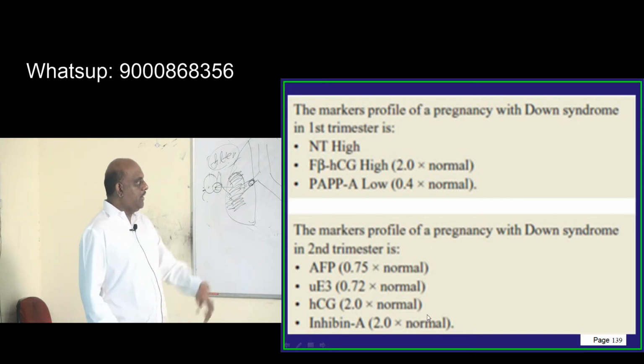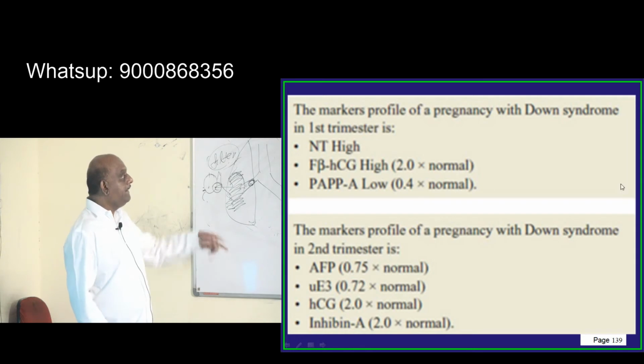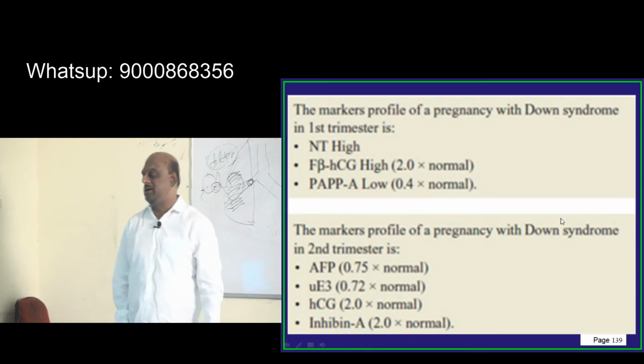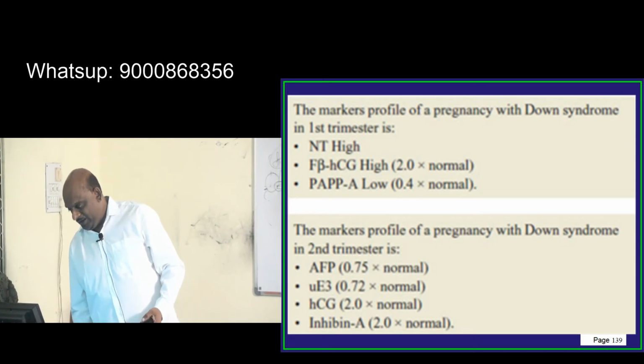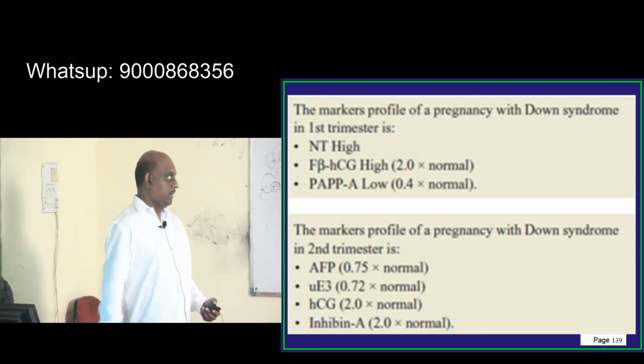HCG is elevated, 2 times normal. Inhibin A is also elevated, 2 times normal, in the case of the second trimester in Down syndrome. There is a difference between first and second trimester. You should be very, very sure about it.